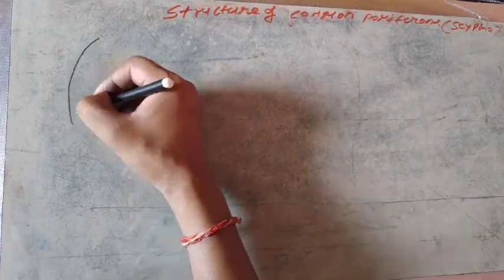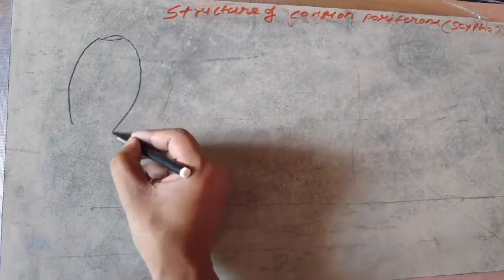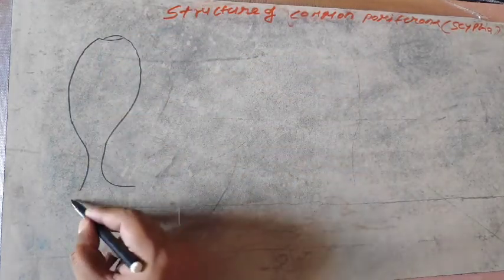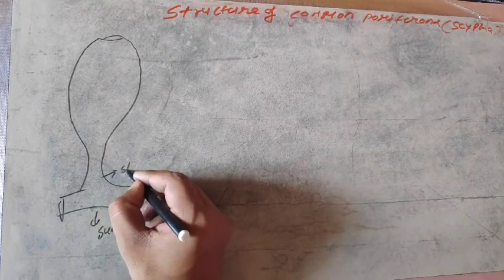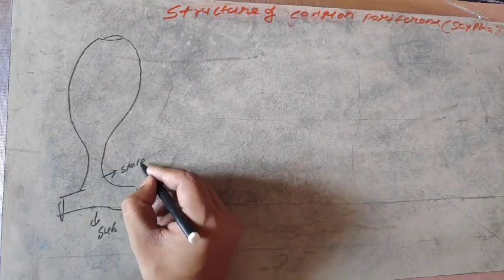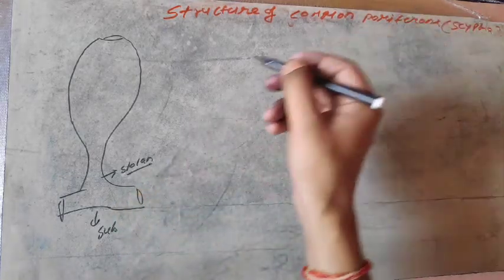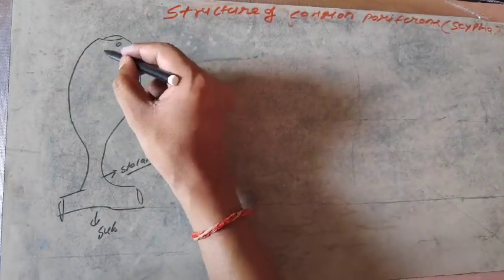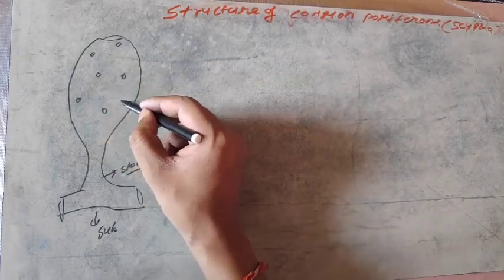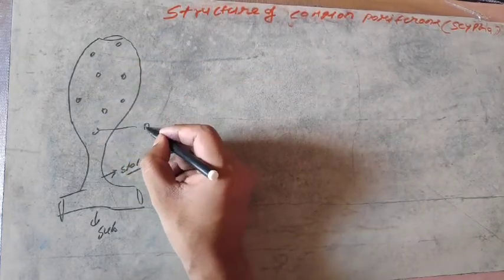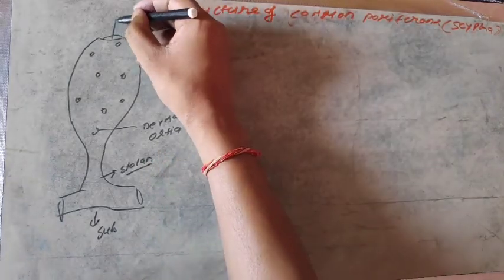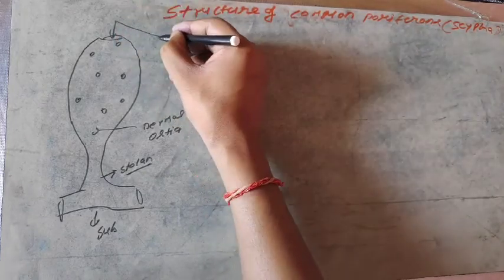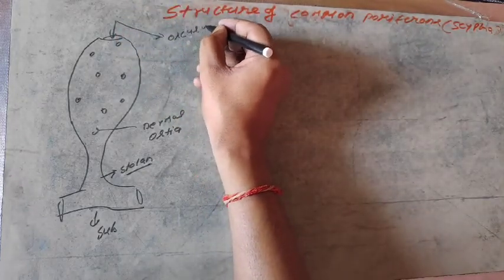The common structure of Sycon is actually sessile, somewhat like a plant, but it is very easy to draw. That represents the substrate, that represents the stolon. That is also a characteristic feature of all kinds of poriferans. The overall body consists of many pores, and each pore is known as a dermal ostia, and there is a big opening. That big opening is known as the osculum.